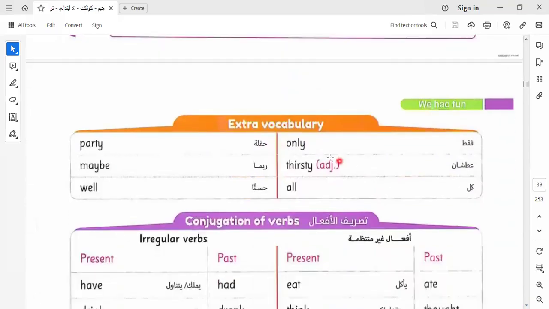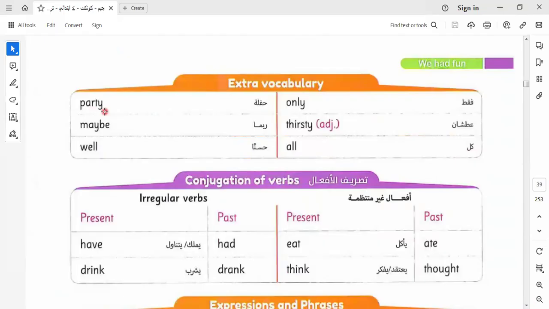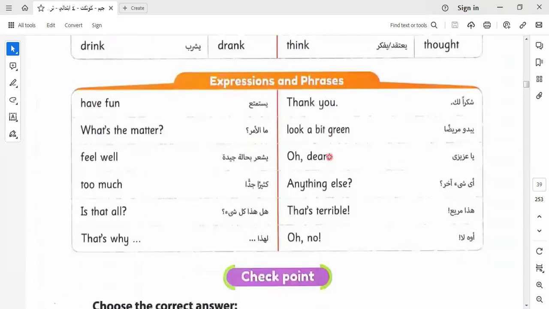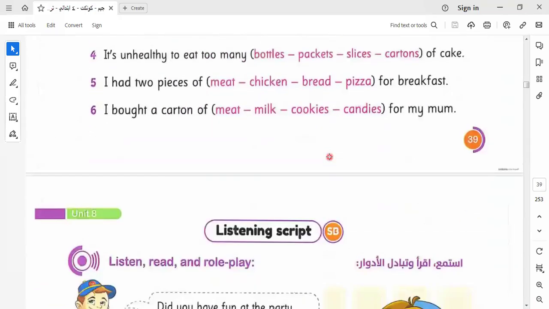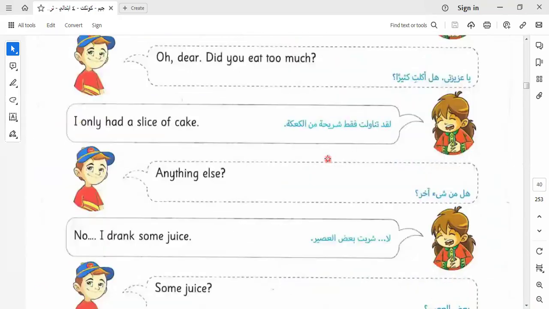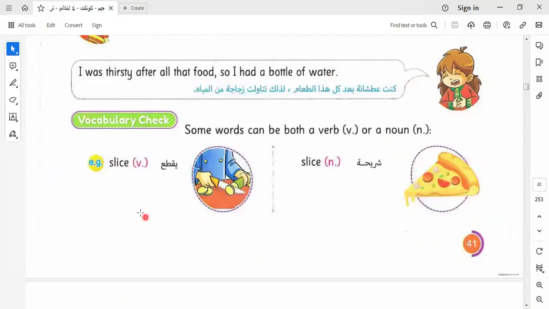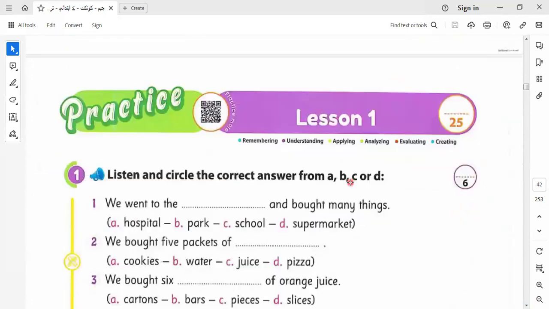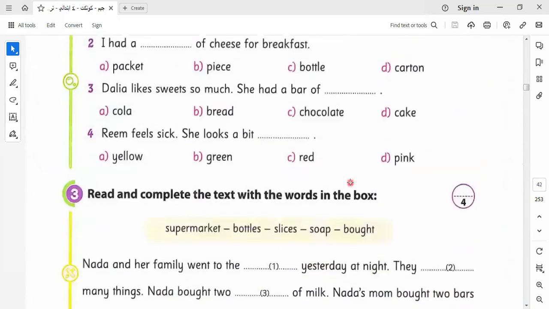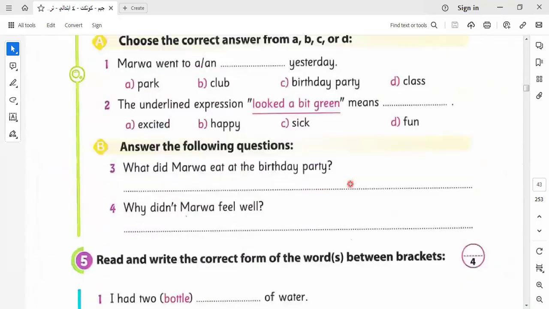Last class we also learned some vocabulary like party, only, maybe, thirsty, will, all this. We have some vocab also that we noted, like slice, which comes as a verb and as a noun, and we know when we use it as a verb and as a noun.